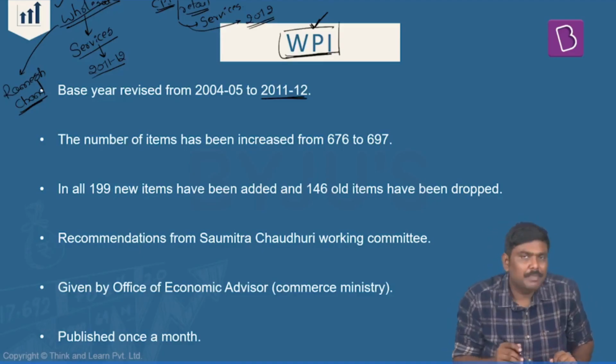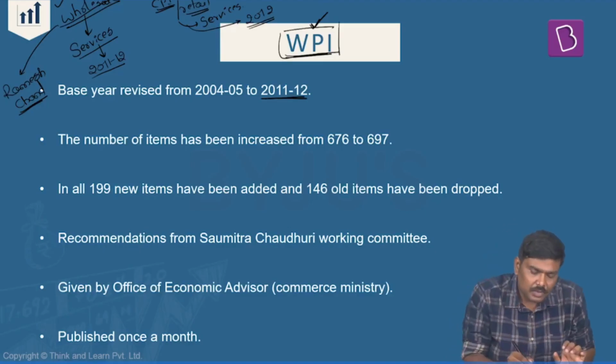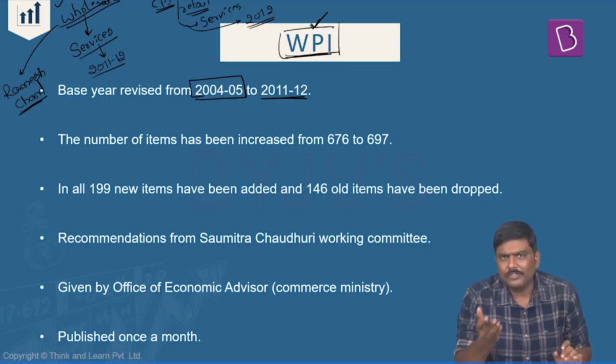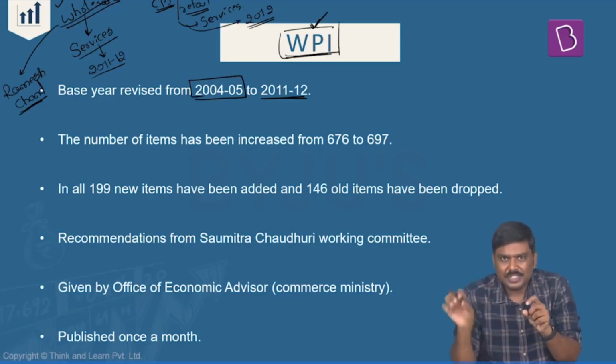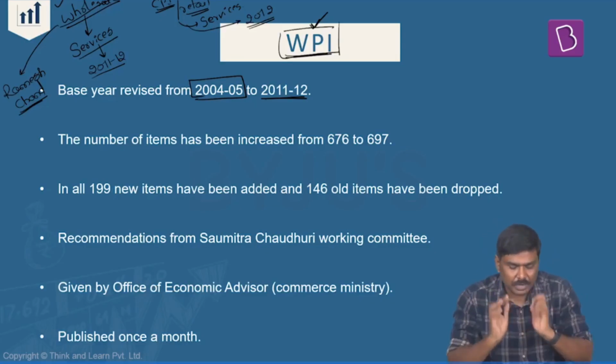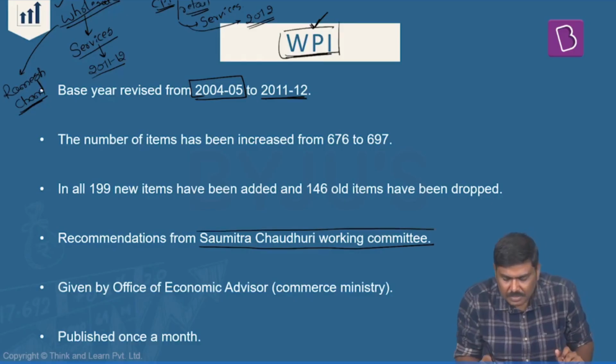Currently, we are using a base year of 2011-12. Earlier we used a base year of 2004-05. For rebasing, for changing the methodology and calculation, the Government of India set up the Soumitra Chaudhary Working Committee. Remember this.